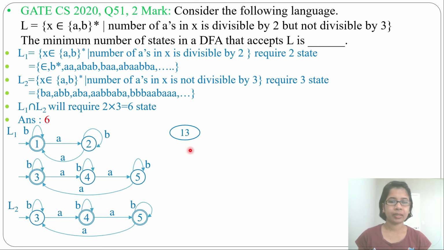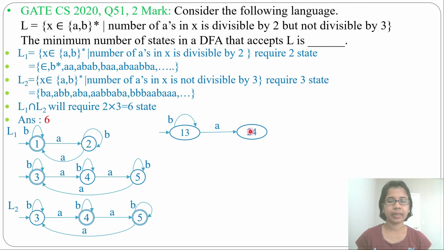Now from 1, 3 by A where does it go? From 1 by A it goes to state 2, from 3 by A it goes to state 4. So from 1, 3 by A it goes to state 2, 4, and it is a non-final state. Then by B, from 1 by B it goes to state 1, from 3 by B it goes to state 3. So just make a self loop of B.